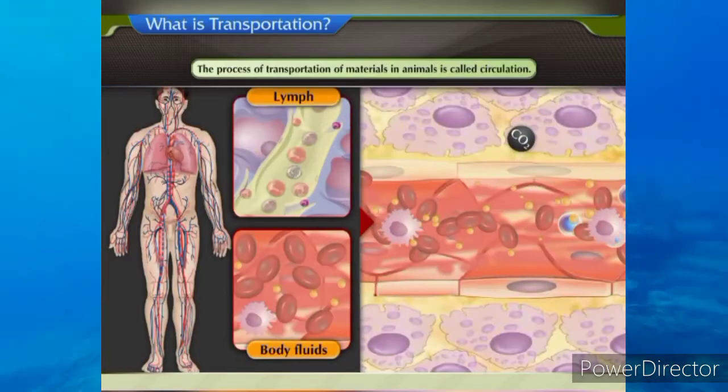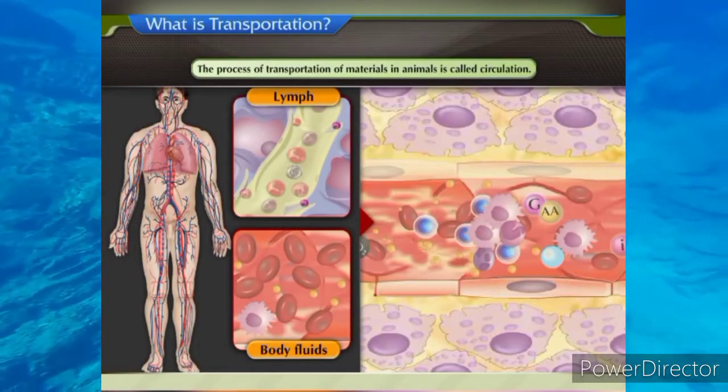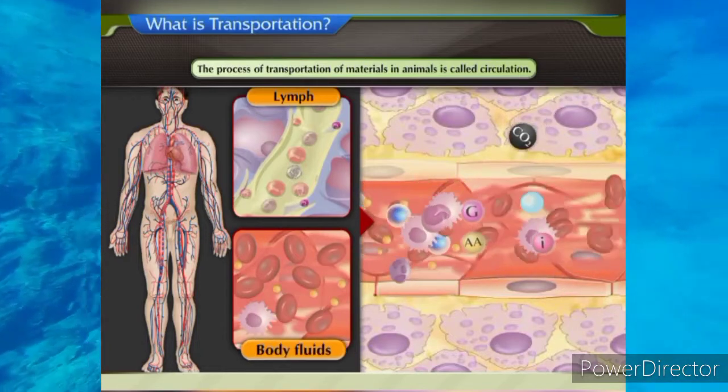The process of transportation of materials in animals is called circulation. It occurs with body fluids and lymph.